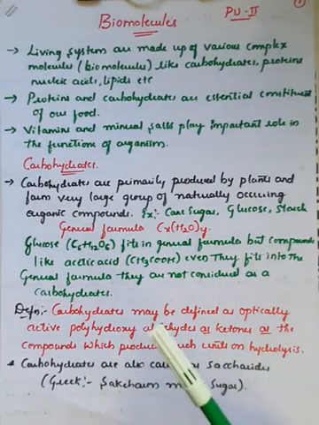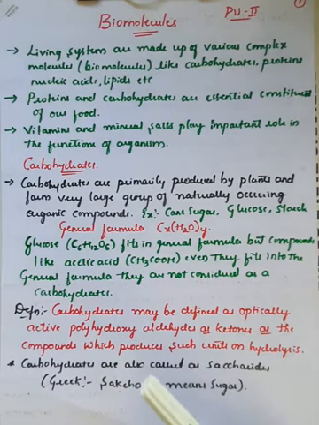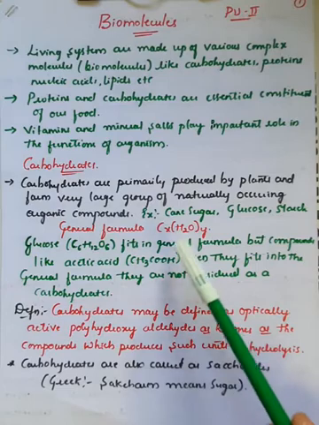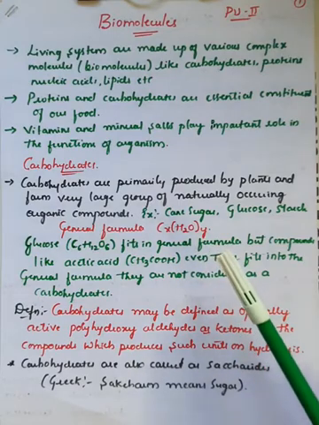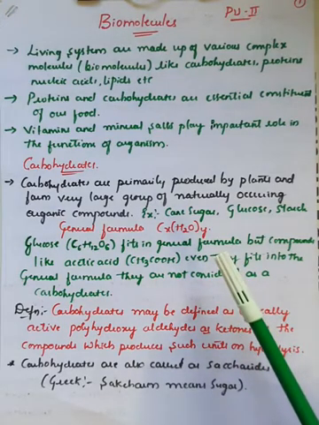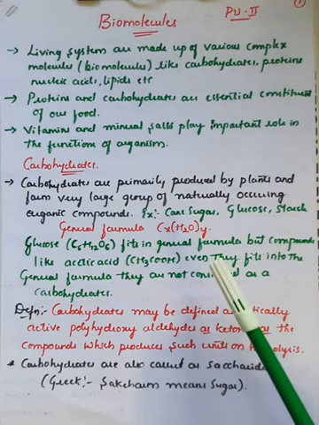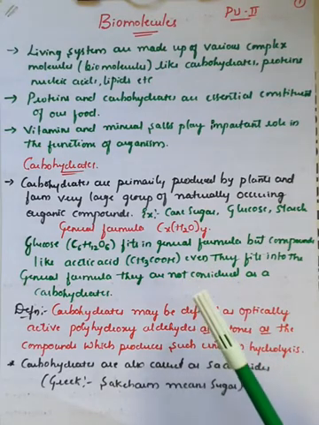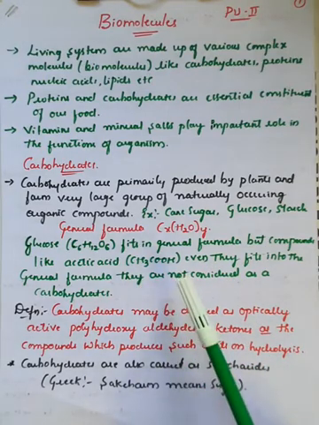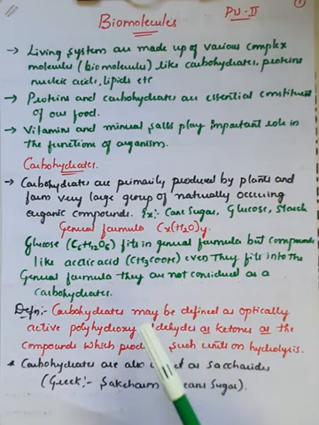So just remember, generally we can say that molecules which satisfy the molecular formula Cx(H2O)y are considered carbohydrates, but in exceptional cases like acetic acid, even though it fits the general formula, it is not considered a carbohydrate.